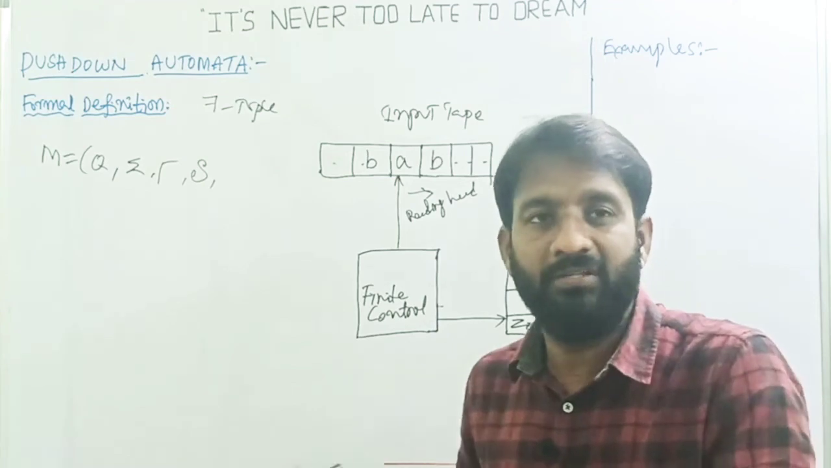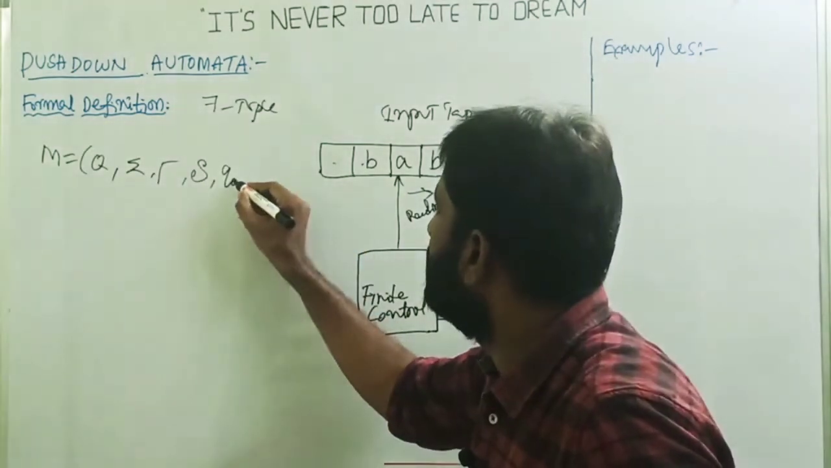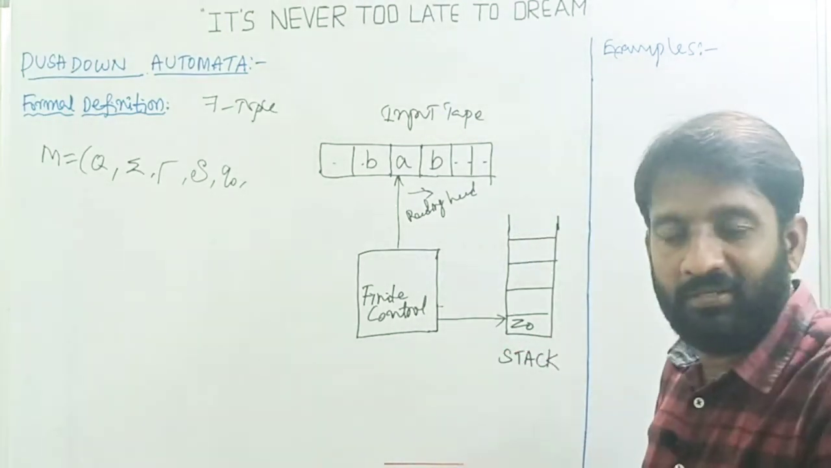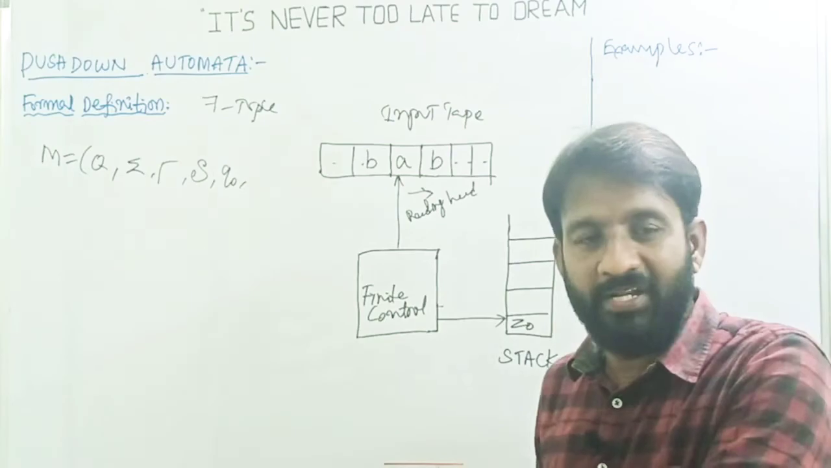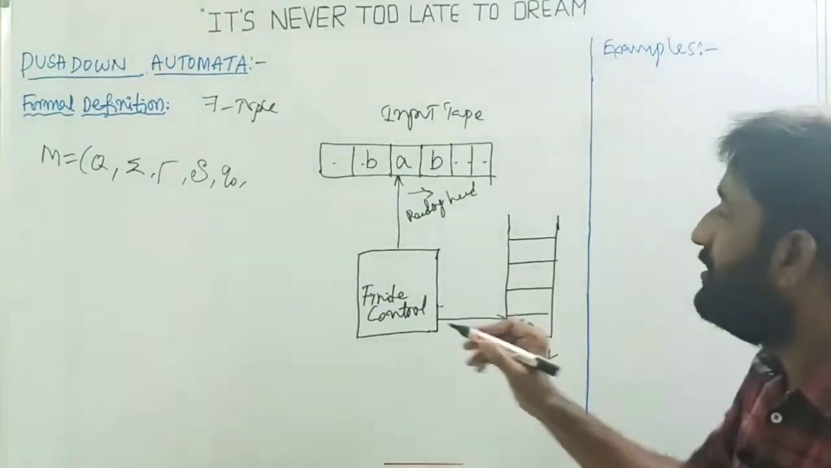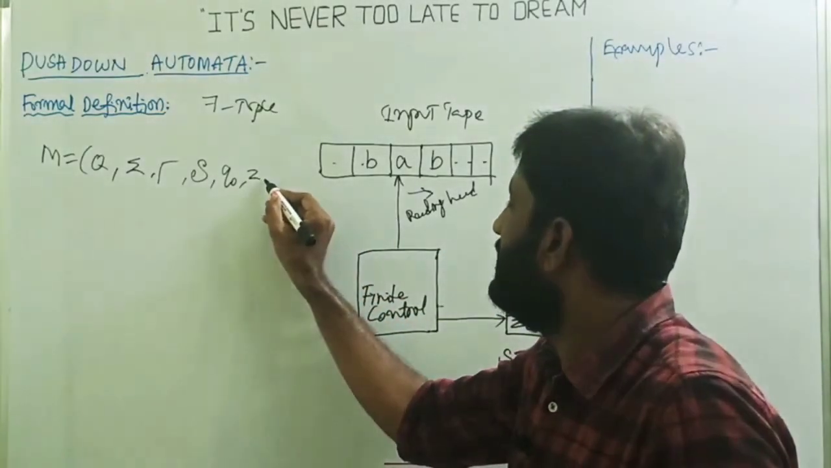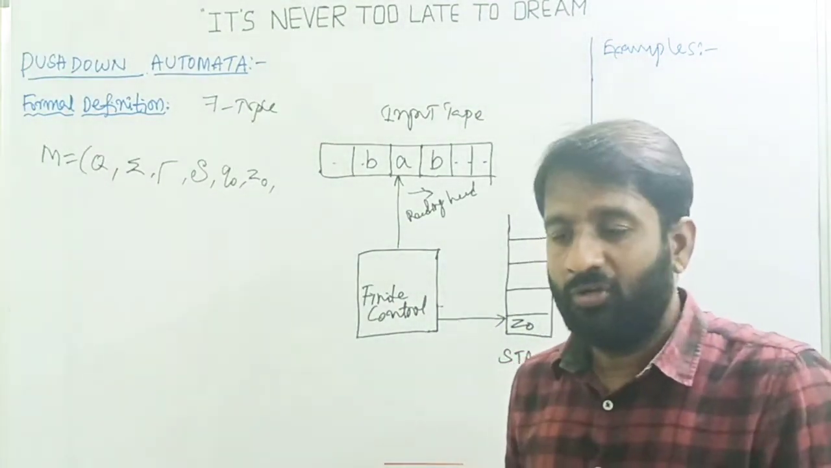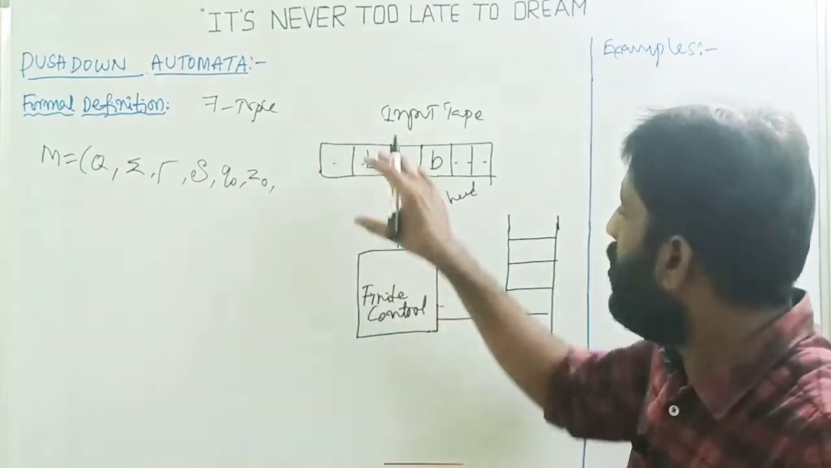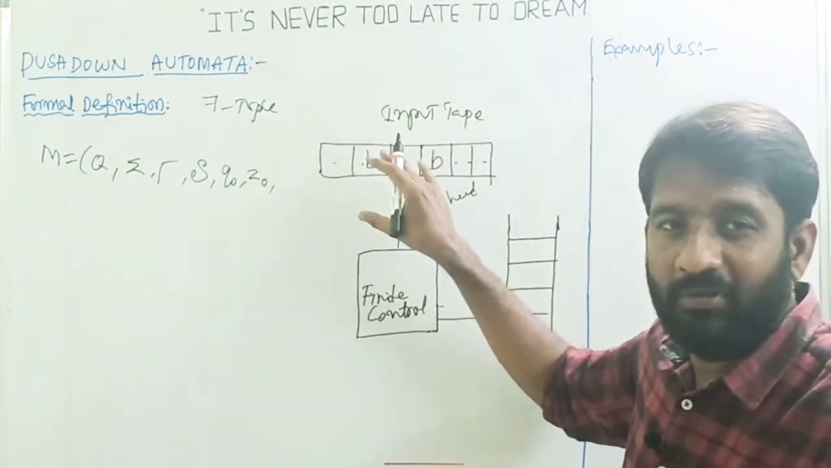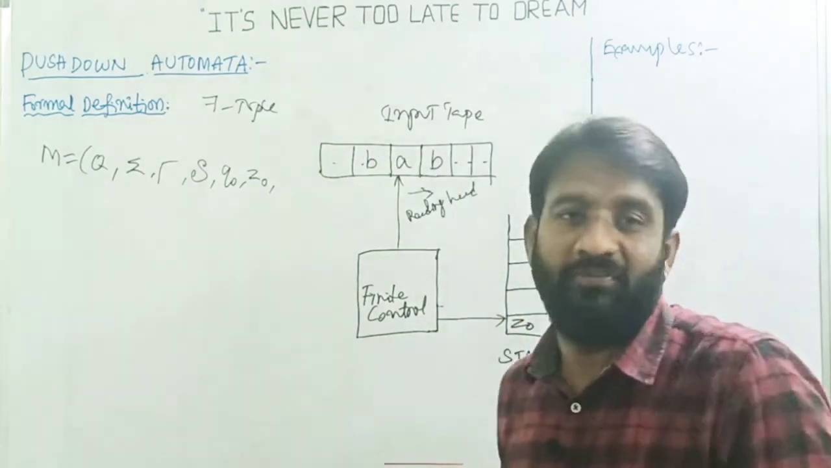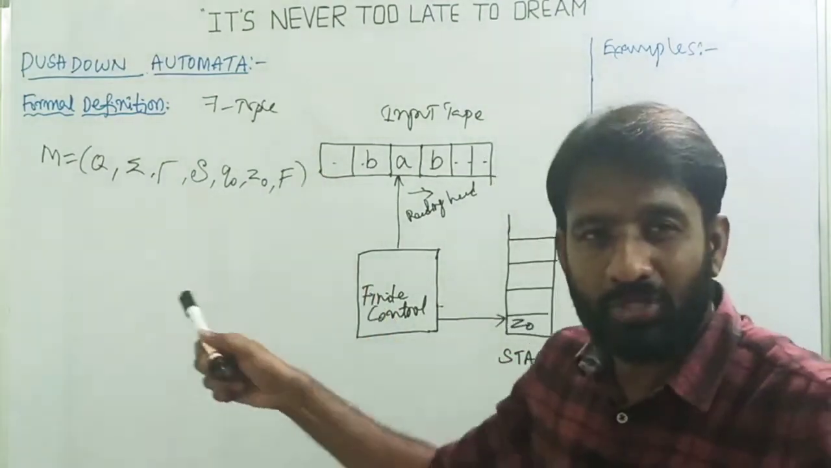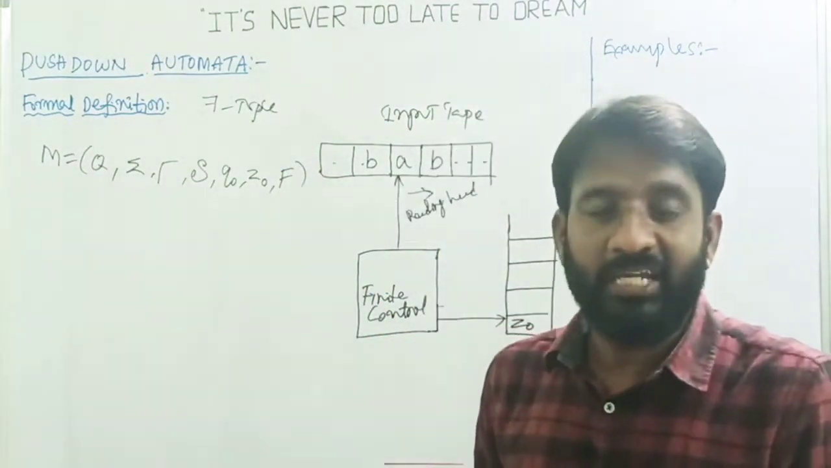Then any push-down automata starts from one starting state. We have some initial state that is represented by using Q0. Then the stack always has some special default symbol. What is that symbol? It is Z0. So there is a separate tuple for that, Z0. Then a push-down automata is going to stop its processing after reading all input symbols from the input tape, and it can move to some final state. We represent that final state by capital F. So there are total 7 tuples.